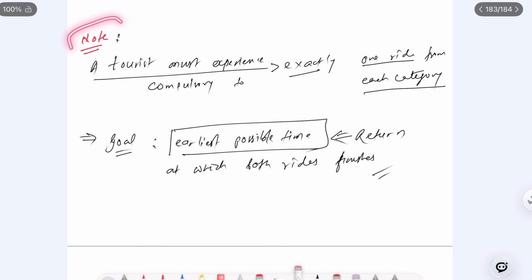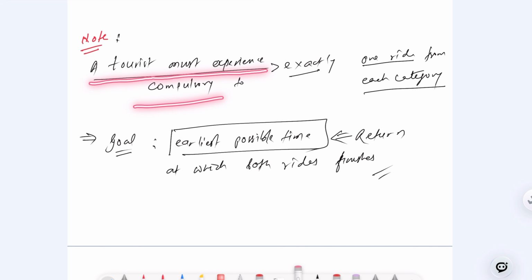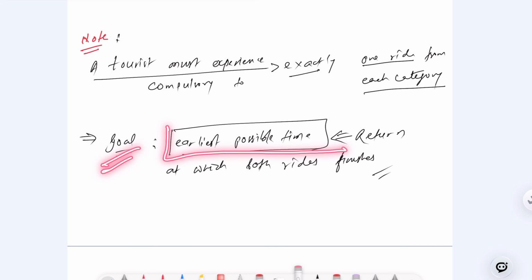The most important compulsory thing is that the tourist must experience exactly one ride from each category. How it will be done is a different thing, but you should understand this. The goal is to return the earliest possible time at which both rides are finished.